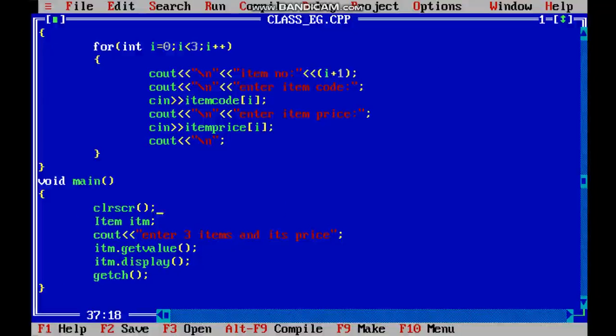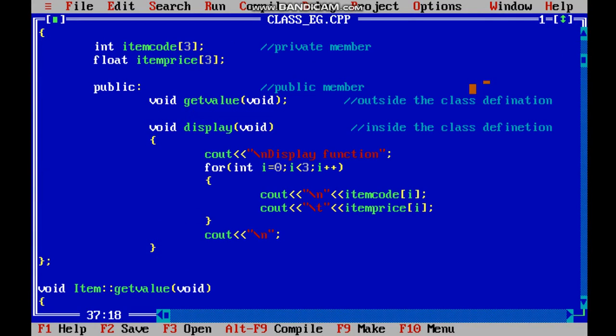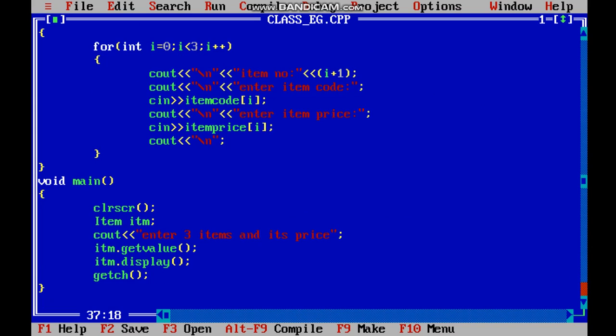I have created this program to show you how data member and member functions work. So this is a simple program which will take the item price from the user and would display those.